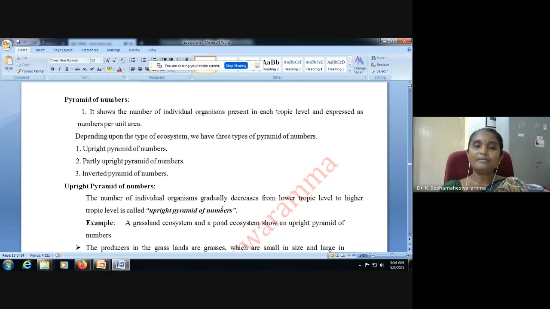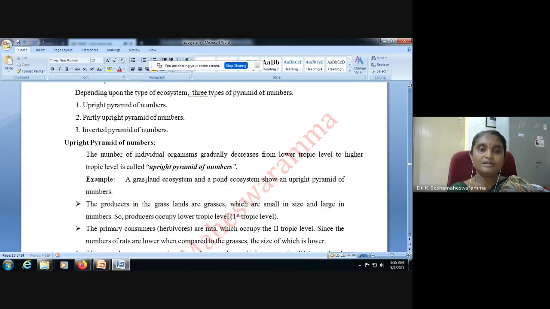Depending upon the type of ecosystem, there are three types of pyramid of number. Pyramids of number are three types: upright pyramid of number, partially upright pyramid of number, and inverted pyramid of number.